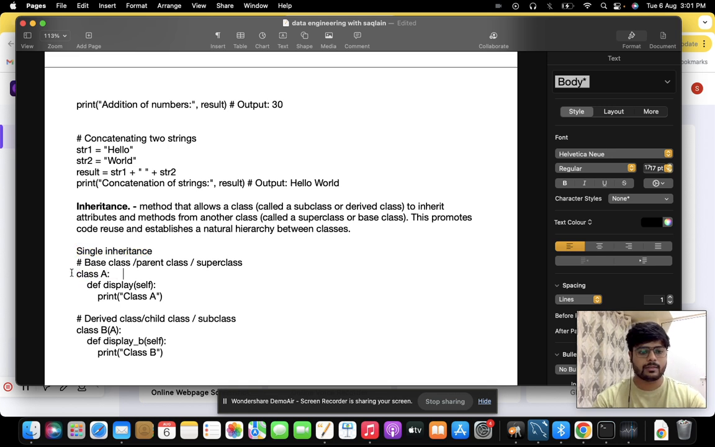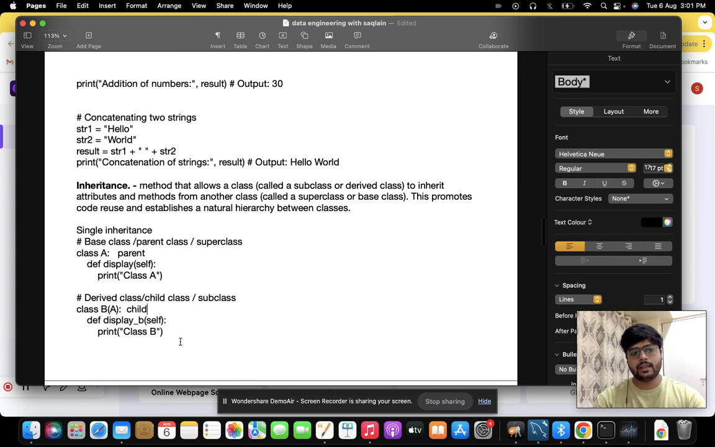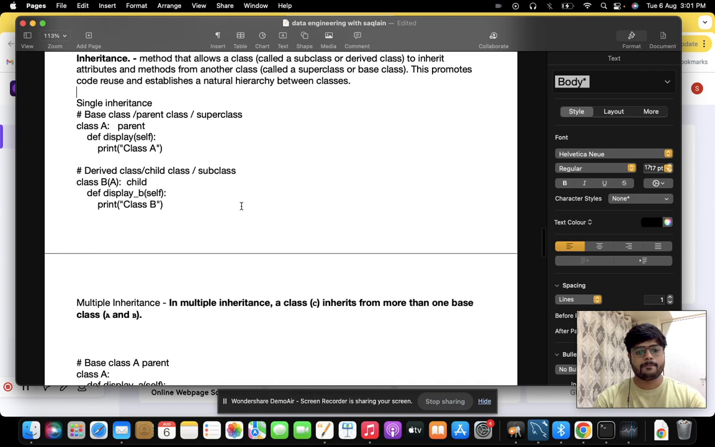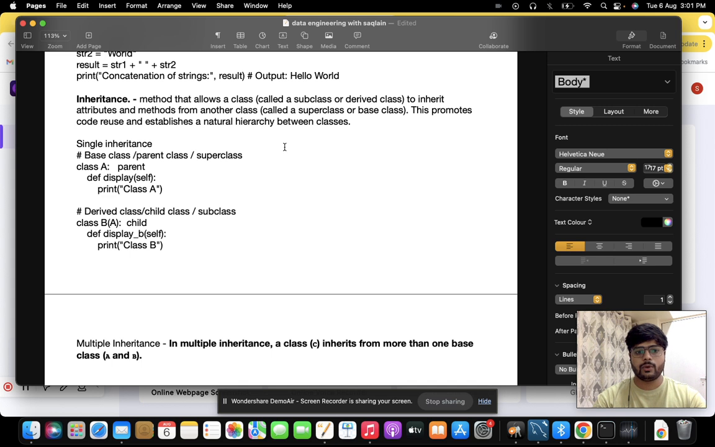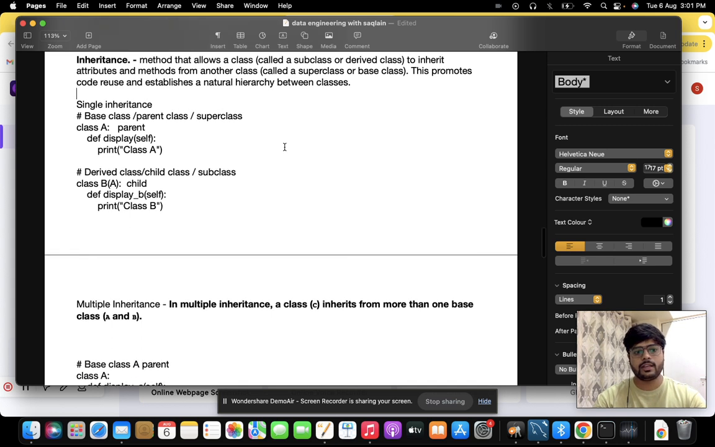Let's understand this with an example. So this is a class A, which generally prints a particular value, class A. Then we have a derived class B, which is derived from A, which is a parent class. And we have derived a class B, which is a child class. So this is how inheritance works in Python. The major importance of using inheritance is to promote code reusability and also the hierarchy between classes, like how the classes are created. We want to identify it, so that is important in inheritance.